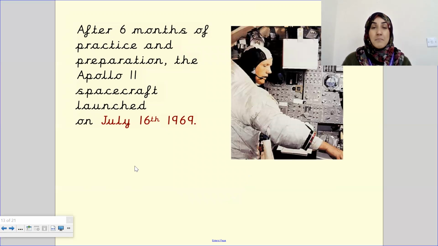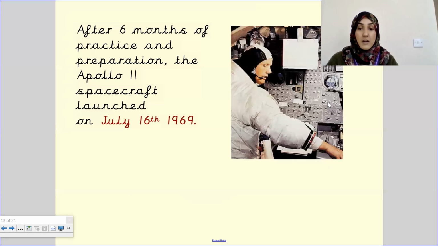So after 6 months of practice and preparation, the Apollo 11 spacecraft launched on July 16th, 1969. So he had 6 months of continuous preparation and practicing every single day. And as you can see, look at all those buttons. Now, every single button here, or every single switch, has a function. A function means that it will do something.